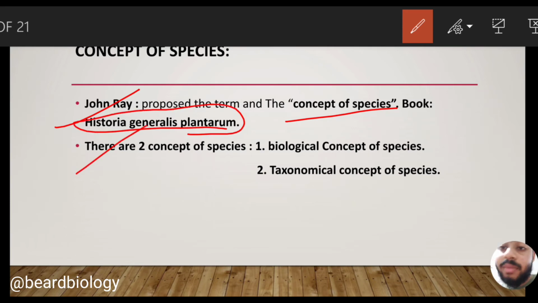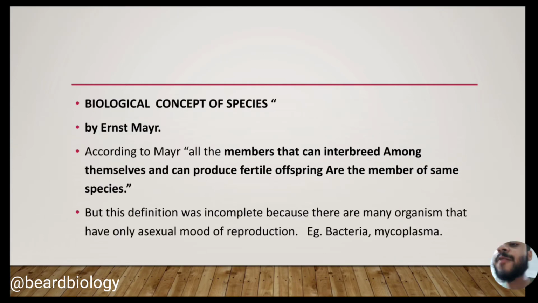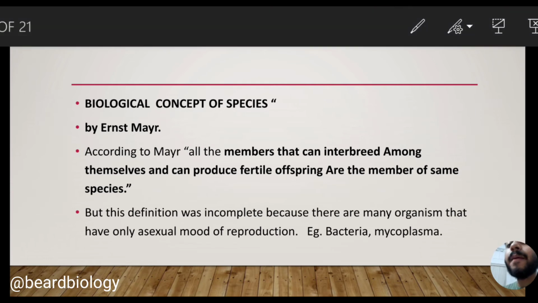There are two concepts of the species. At first, the biological concept of the species, and another one is the taxonomical concept of the species. Now I will discuss one by one. At first, the biological concept of the species. Sir Ernest Mayr proposed the biological concept of the species. What is the statement given by Ernest Mayr?